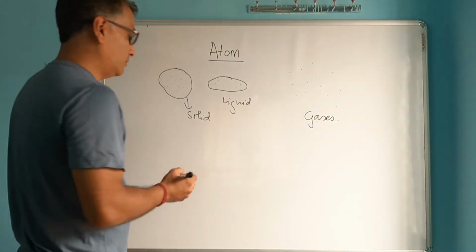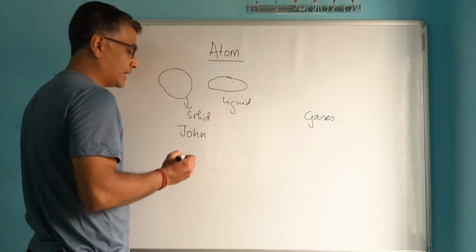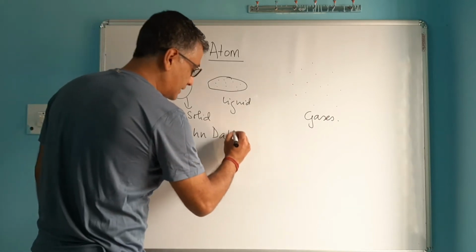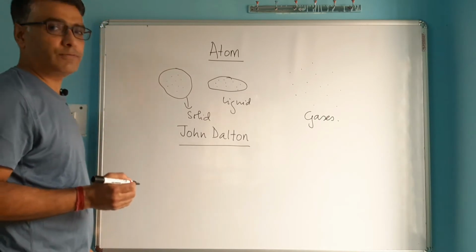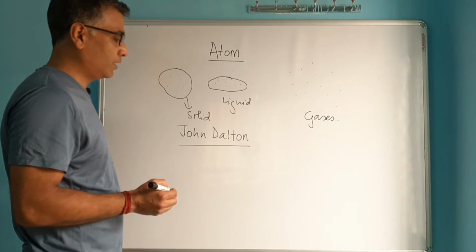Now you know that it was John Dalton, a British mathematician, who was the first one to propose this idea to the Western world, that matter is made up of very small particles called atoms.